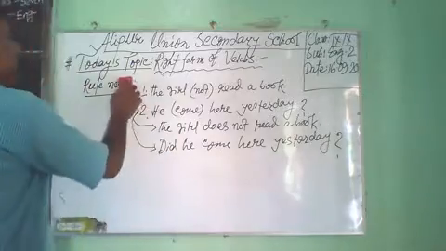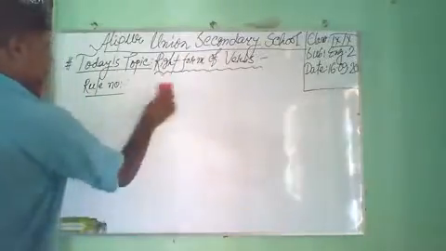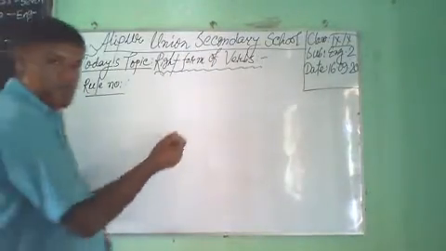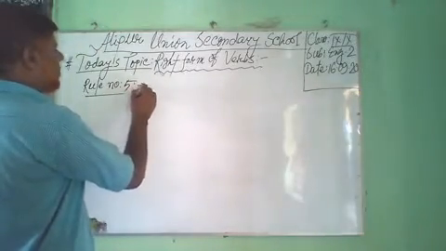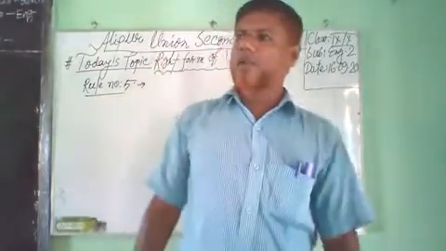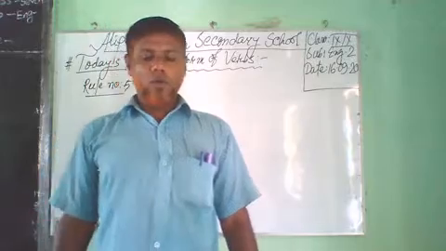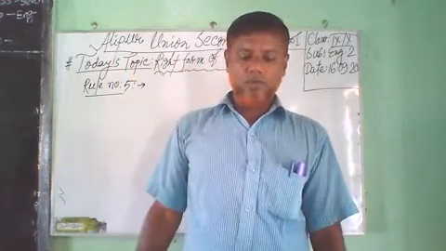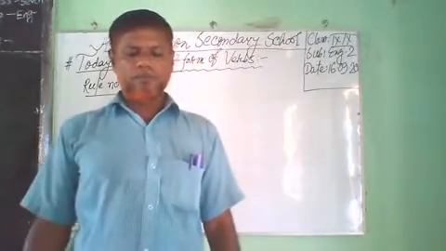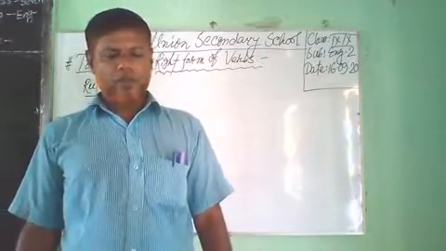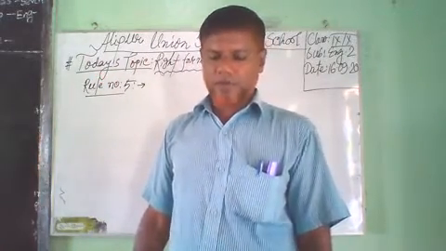Dear student, rule number 5. If what, when, where, why, how, etc. remain in an interrogative sentence, we have to take the be verb before the subject.